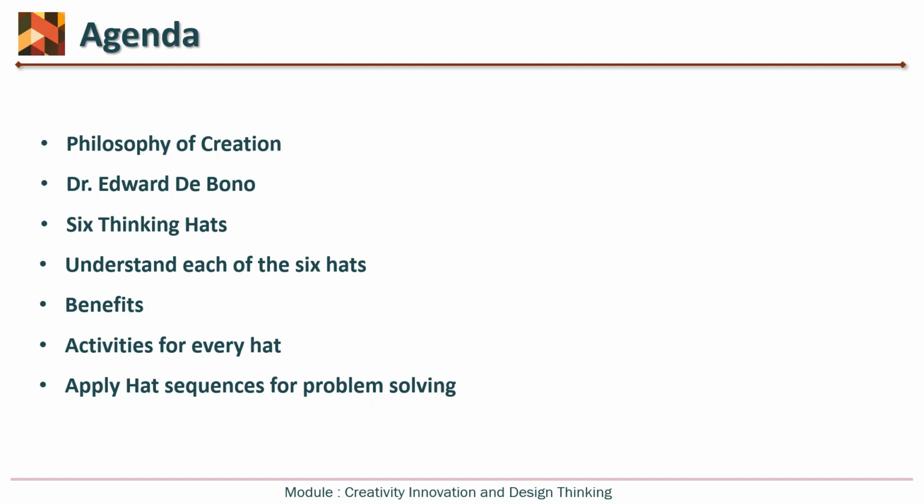So ultimately, are we able to apply the techniques which we are learning under this module to industrial problem solving? So at last we will apply the hat sequences to solve a problem of industry.